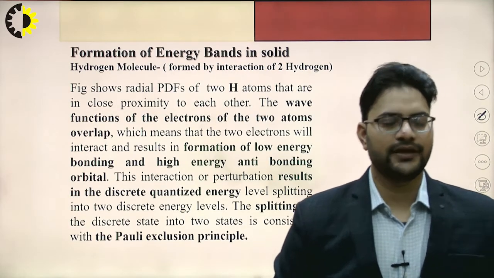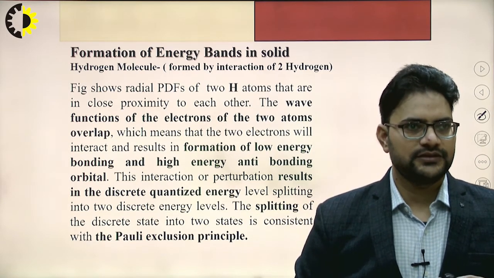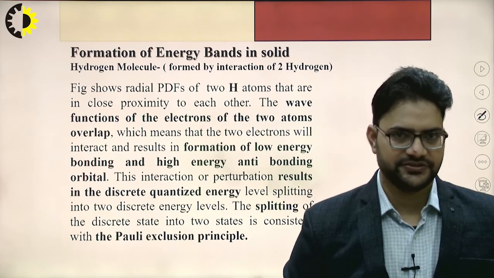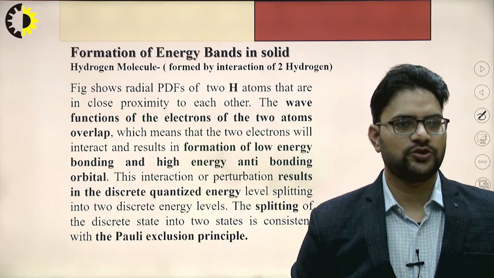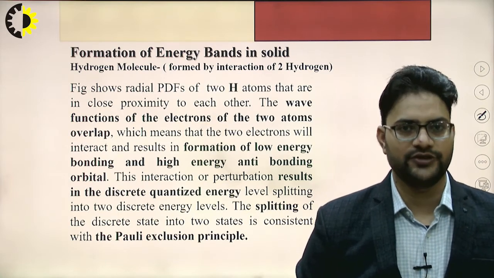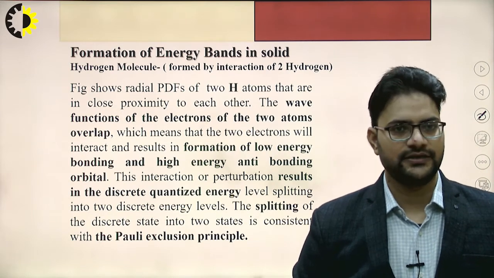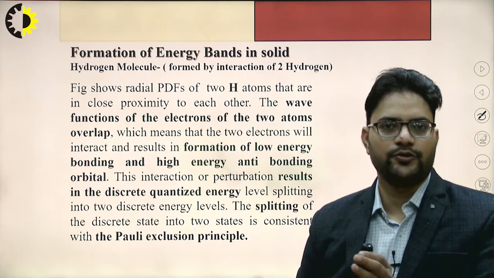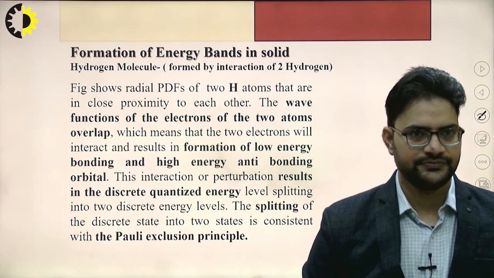If we combine the two hydrogen atoms, then the wave functions of the electrons of the two atoms will overlap each other. The two electrons will interact and result in the formation of a lower energy bonding level, called the bonding atomic orbital, and another at a higher energy, called the anti-bonding atomic orbital.